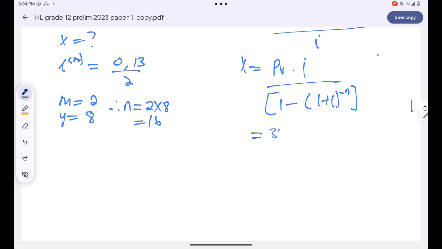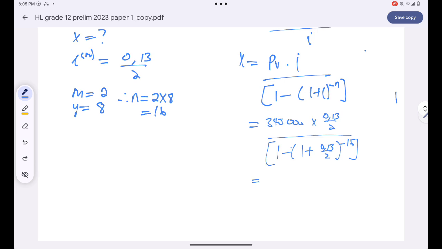The present value, guys, is just 345,000 rand multiplied by 0.13 over 2, and then this is divided by 1 minus 1 plus 0.13 over 2 to the power of negative 16. This is supposed to give me the installment if this guy decides to take a loan.